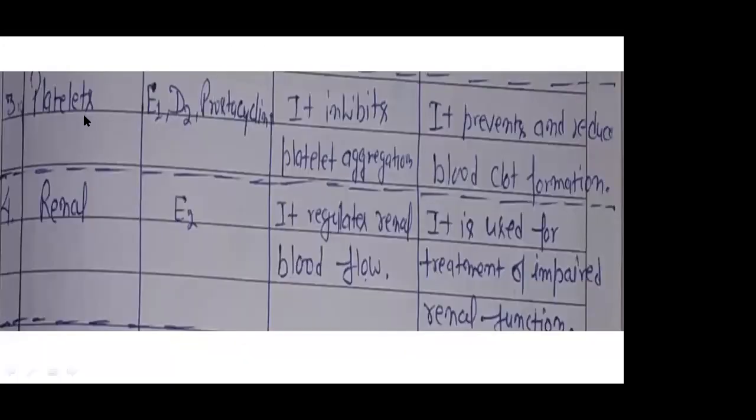Next you can see platelets. If there is aggregation or accumulation of platelets, if they collect at any site, then there is a possibility of blood clotting. So if you do not want blood clotting at any part of your body, then you can use prostaglandin D2 and prostaglandin to resolve this problem.